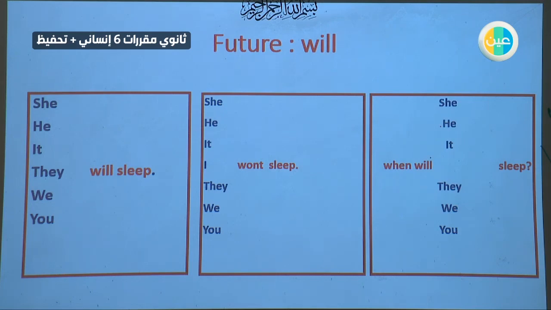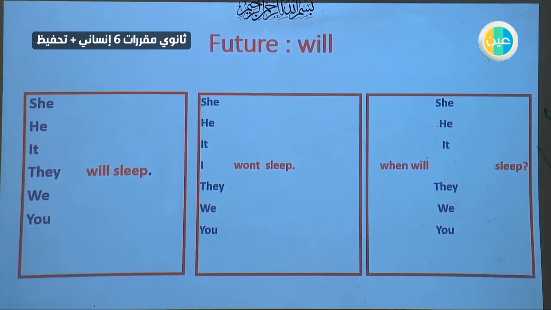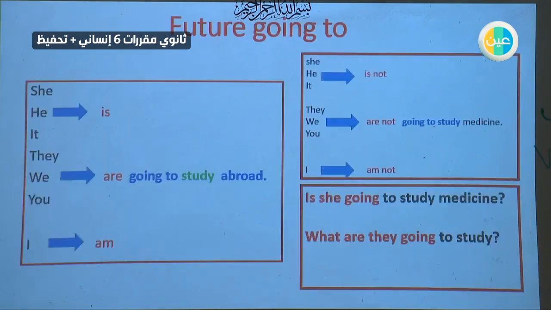If you want to make it negative, you change will to won't. She won't sleep. He won't sleep. They won't sleep. What about the question? The same. You start with the WH word, when, where, then the helping verb, which is will, then the subject. When will she sleep? When will he sleep? When will they sleep? Okay. Now I think it's very clear for you.